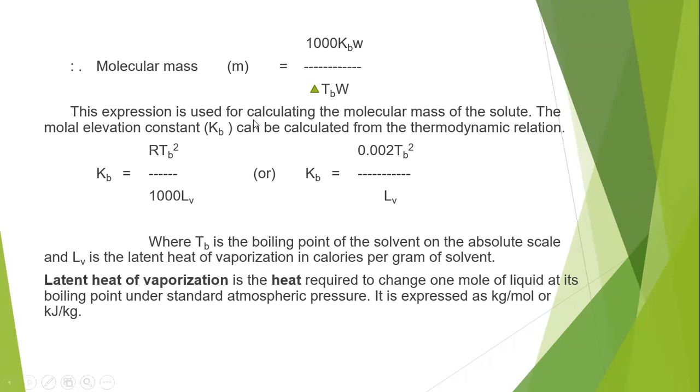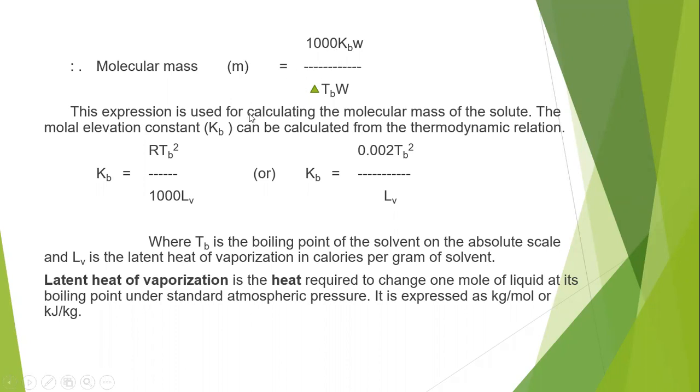The molar elevation constant Kb can be calculated from a thermodynamic relation. There is a small relation which we can use for the calculation of the Kb value. This is a constant for each and every solvent, so once we know the Kb value, the weight of the solute and weight of the solvent, and the delta TB value, then we can easily find out the molecular mass of a solute.